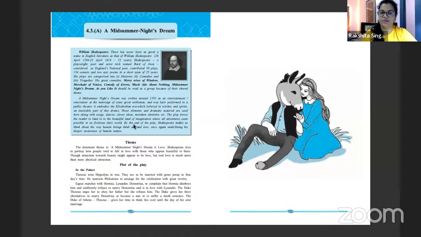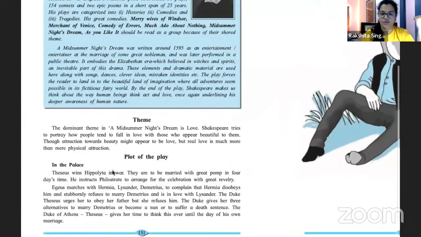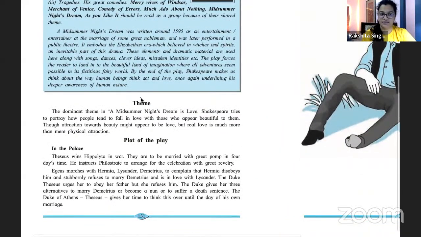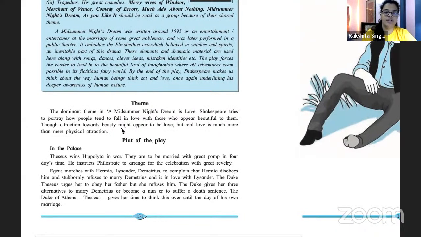This is information about Shakespeare. What kind of plays he used to write. If you read this, you'll be able to revise what we've just read. For now, I want to focus on this. जो theme है उसका. Okay? The dominant theme in Midsummer Night's Dream is love. प्यार के ऊपर है. Okay? Shakespeare tries to portray how people tend to fall in love with those who appear beautiful to them. Though attraction towards beauty might appear to be love, but real love is much more than physical attraction.